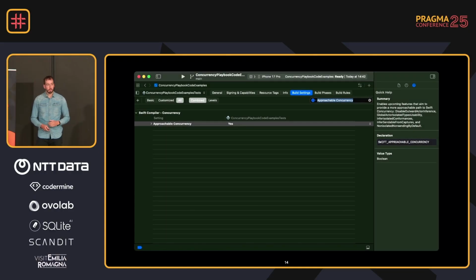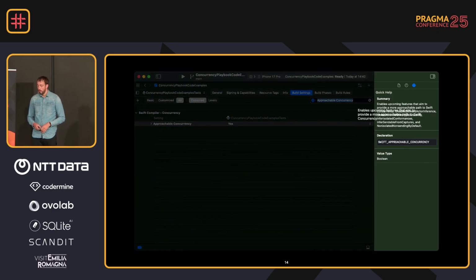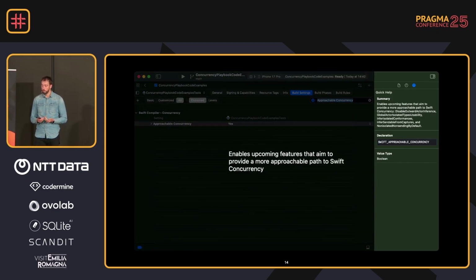And approachable concurrency is actually a build setting. So if you go into your Xcode project and you search for approachable concurrency, you'll find this. And it might be turned off for your project because it's an existing project. New projects could turn this on by default. And if you look into the summary, it says enables upcoming features that aim to provide a more approachable path, right? So it really clearly states its purpose.